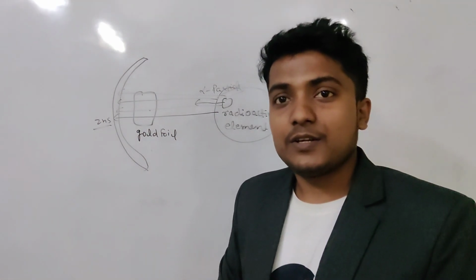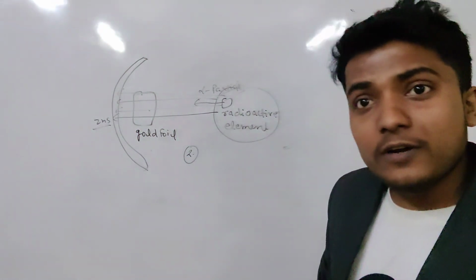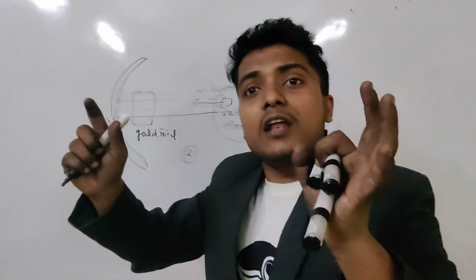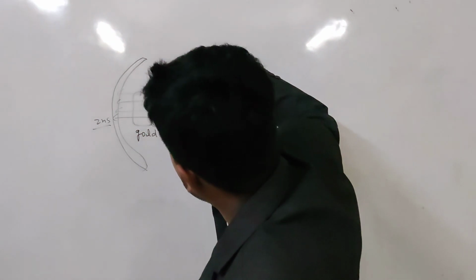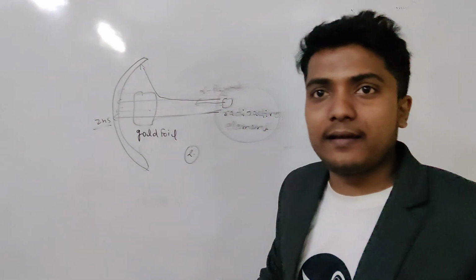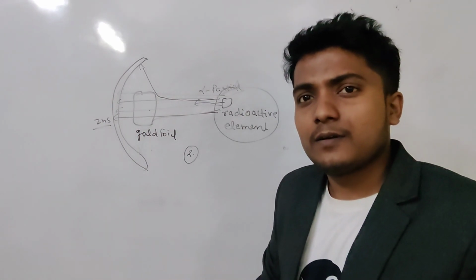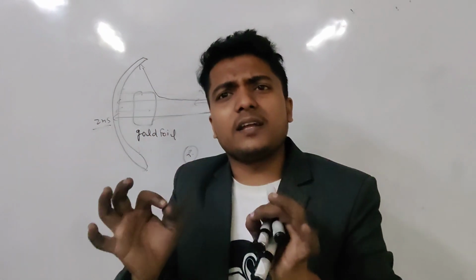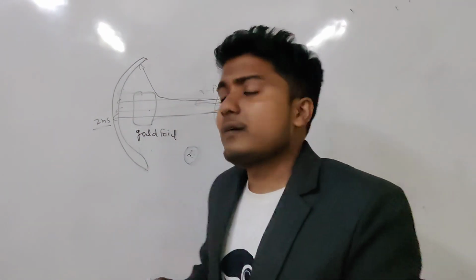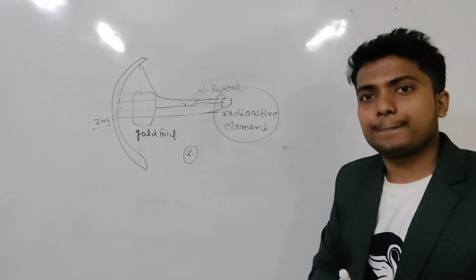And what he observed second? He observed that some of the alpha particles are scattered at some angle. And very rare particles, or we can say very rare rays, bounce back.